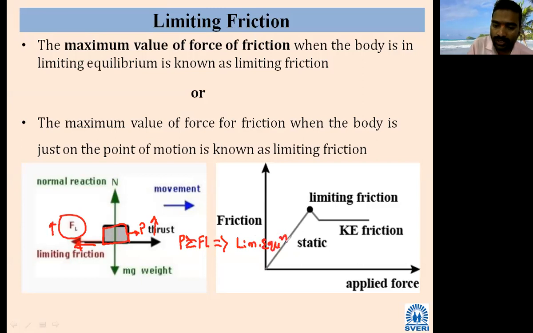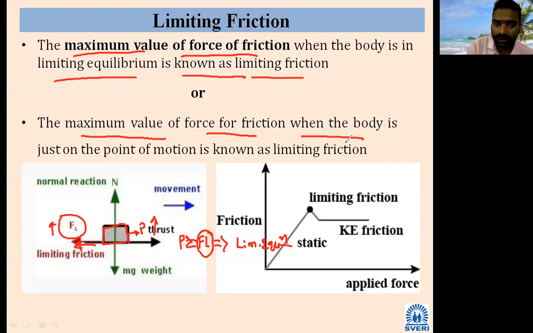At this stage, the frictional force is called limiting friction. What is limiting friction? The maximum value of the force of friction when the body is in limiting equilibrium, that is, just on the point of motion.